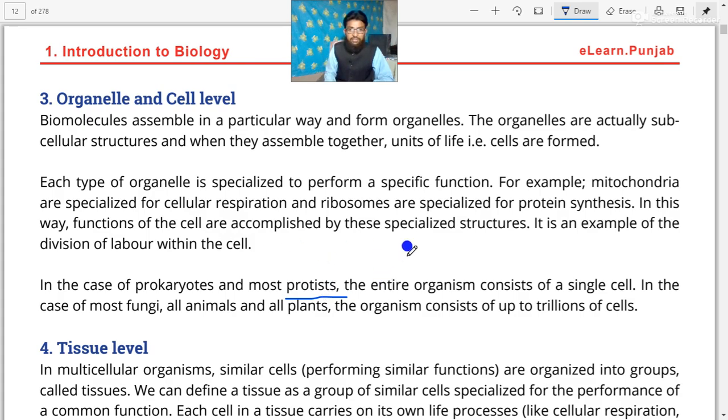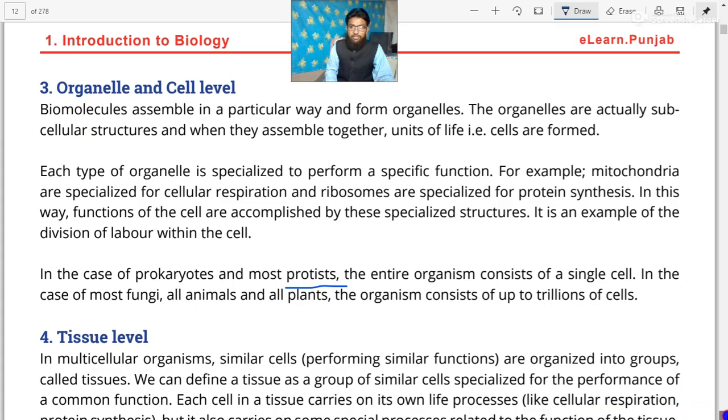Dear cadets, in the case of most fungi, animals, and plants, the organism consists of up to trillions of cells. Trillions of cells are present within animals, human beings, plants, and fungi. They are known as multicellular organisms.